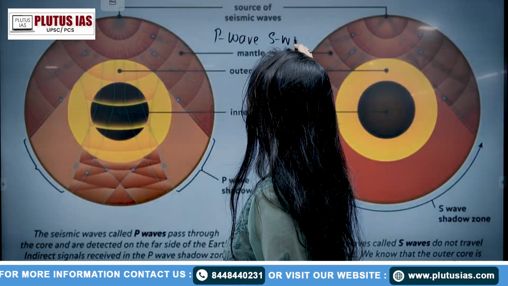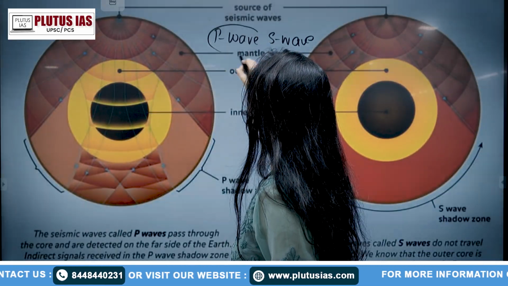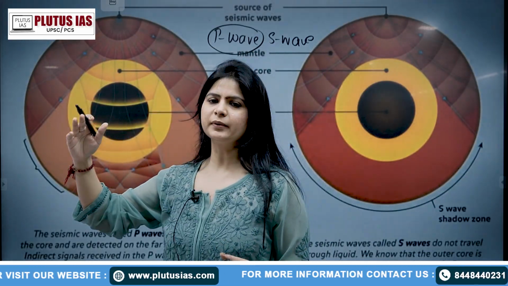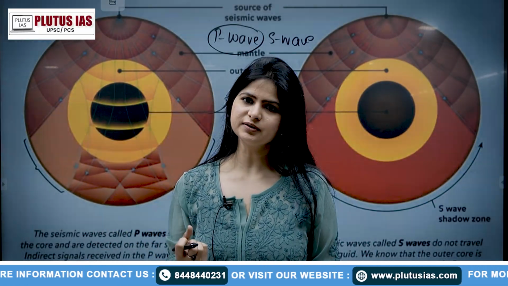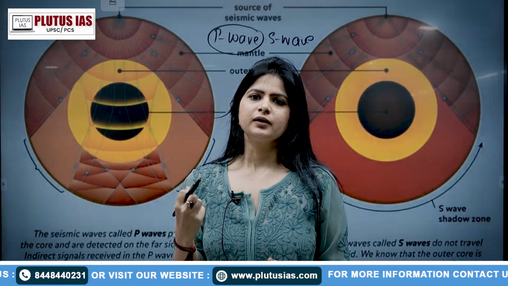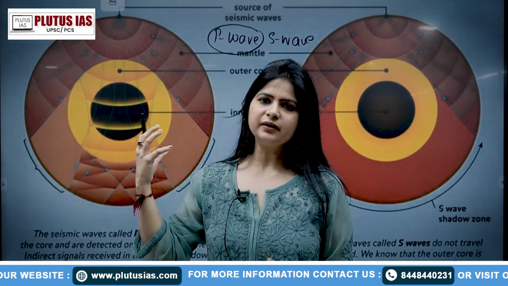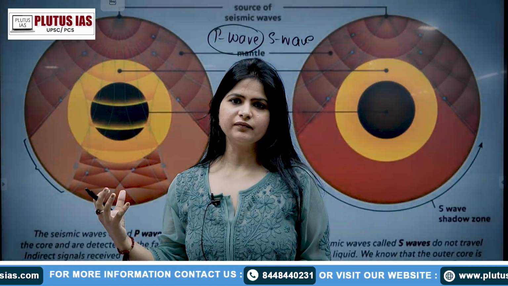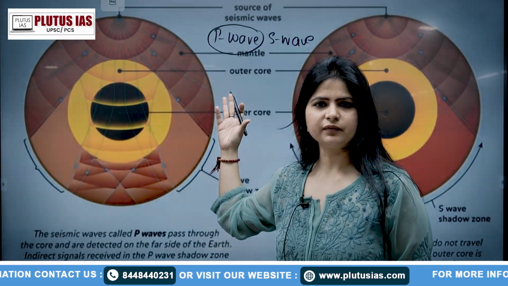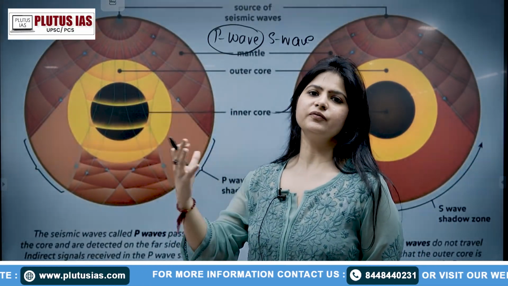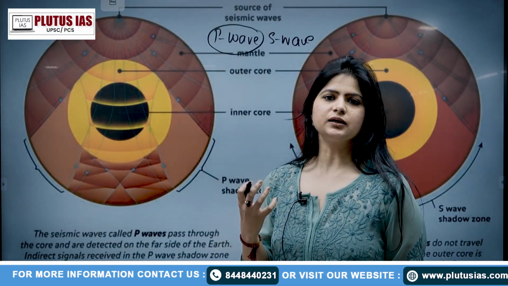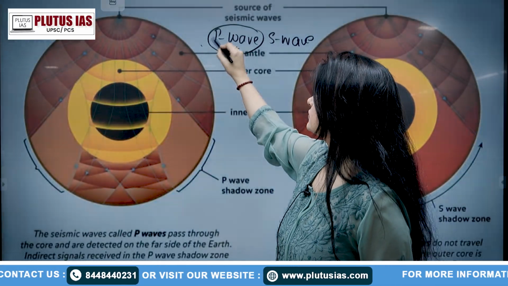So understand the properties of the P wave first. It's a primary wave, so when I call it primary, it is going to come first. Whenever any wave comes, the P wave, which is called the primary wave, and S is denoted for the secondary wave. When the P wave comes, it will come first, right? Whenever waves are detected in the Earth's interior, this comes first.